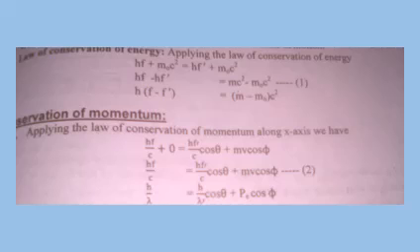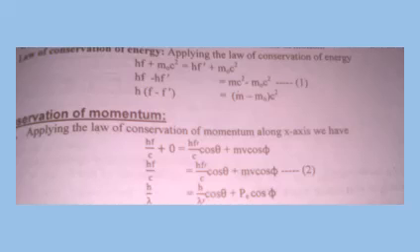So according to the law of conservation of energy, we can write E equals hf plus m naught c square, where hf is the energy of photon and m naught c square is the energy of electron before collision, which must be equal to the energy of photon after collision plus the energy of electron after collision, which is basically mc square.